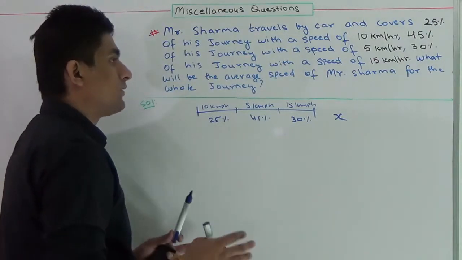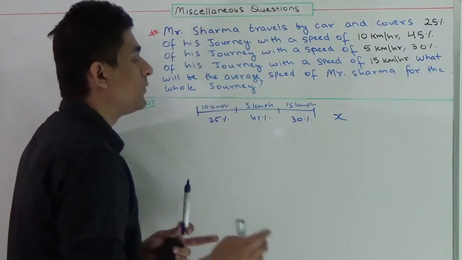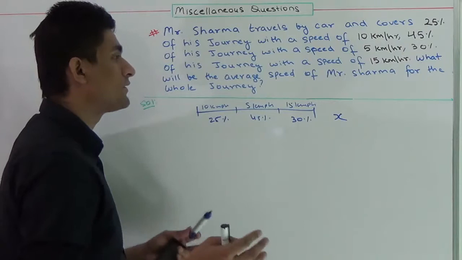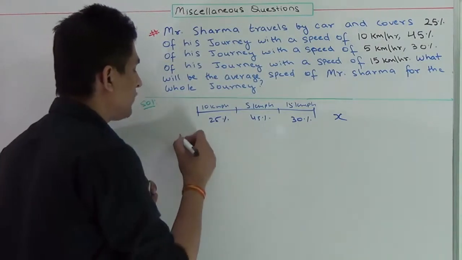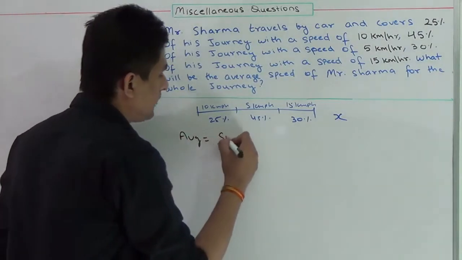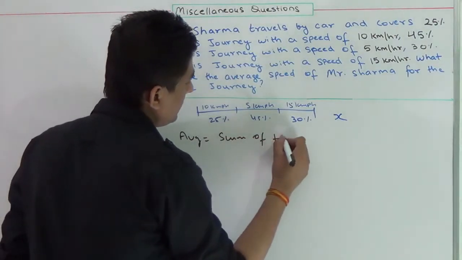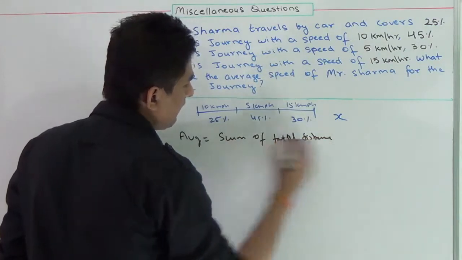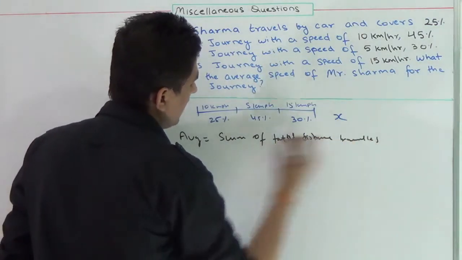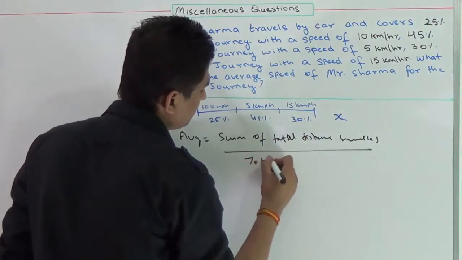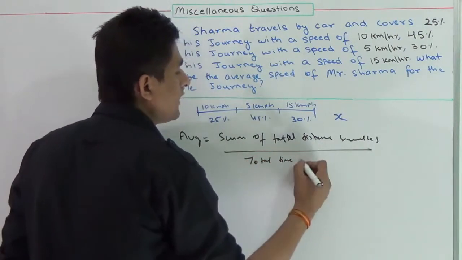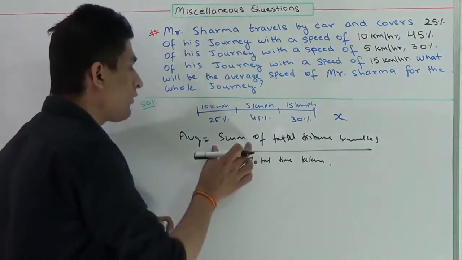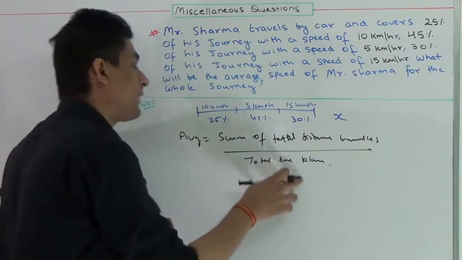Some books for solving this type of question recommend some formulas. You don't need to learn any formula. You can solve any question on averages and average speed by a simple basic formula: average speed is the total distance traveled upon the total time taken. You can solve any question on average speed by this formula. Now we have to find the total distance traveled by the total time taken.